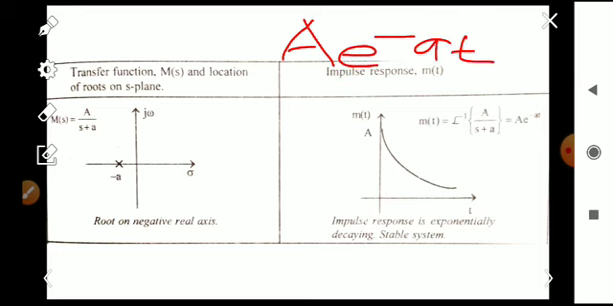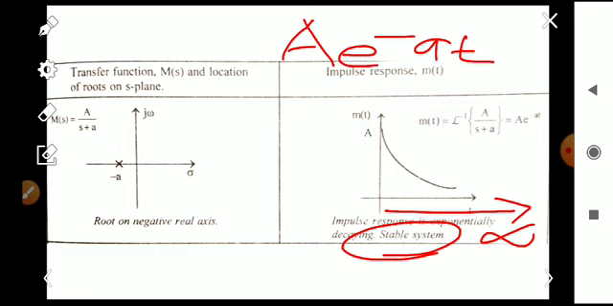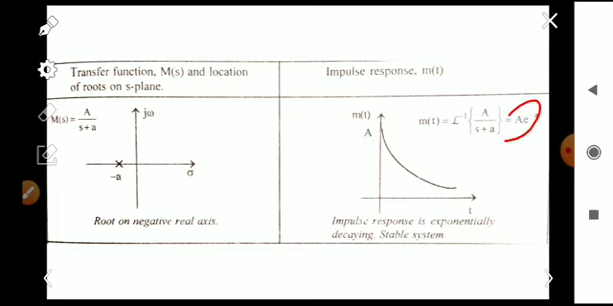By observing the function, we know that it is an exponentially decaying function. This function e raised to minus at will decrease to 0 as time t tends to infinity. Hence we can say that the system is stable. I hope it's clear.